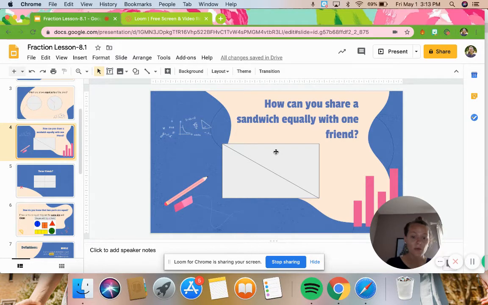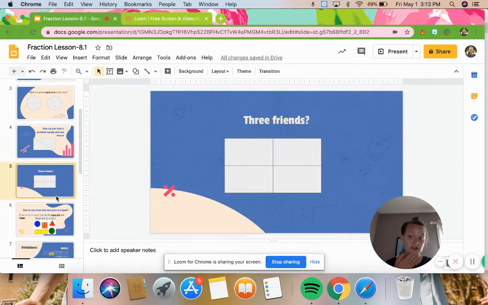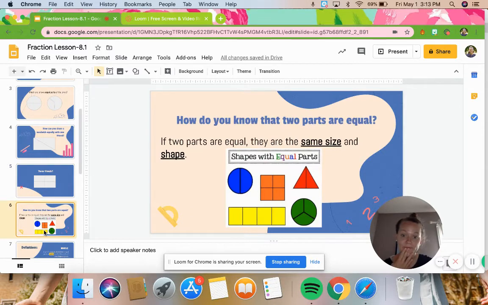No matter what way we split it, if we do it down the middle, if we do it this way, there are 2 equal parts. That part doesn't change. If I did it another way here, maybe I did it diagonally, or I did it up and down into 4 parts, there are still 4 equal parts because I'm sharing with 4 people. How do you know that 2 parts are equal? If 2 parts are equal, they are the same size and the same shape.